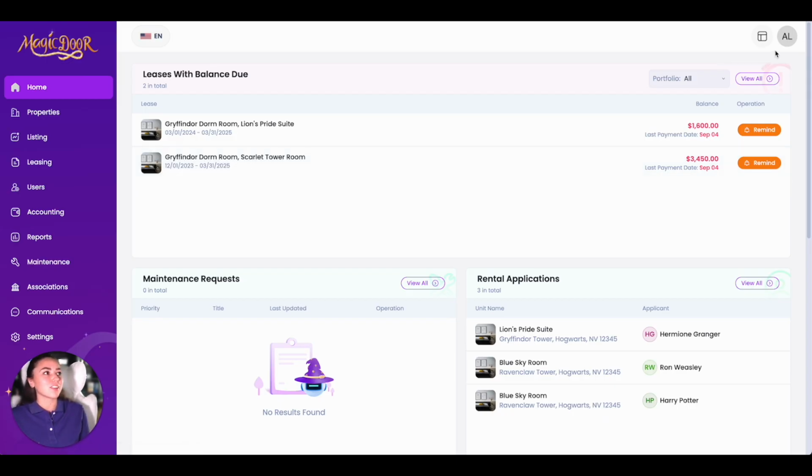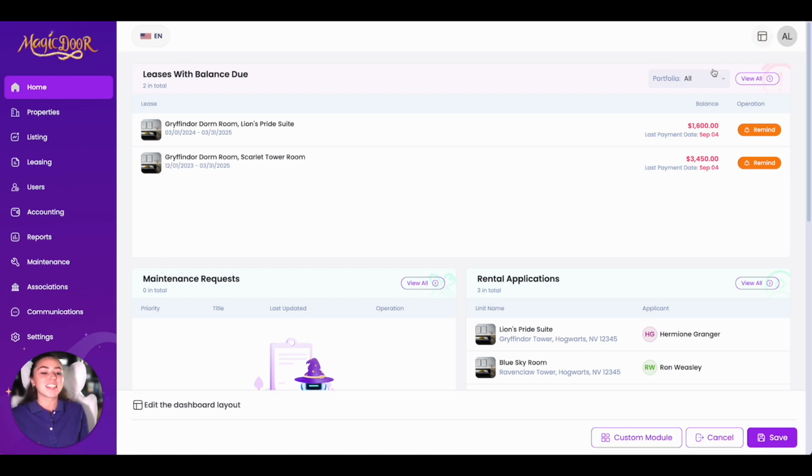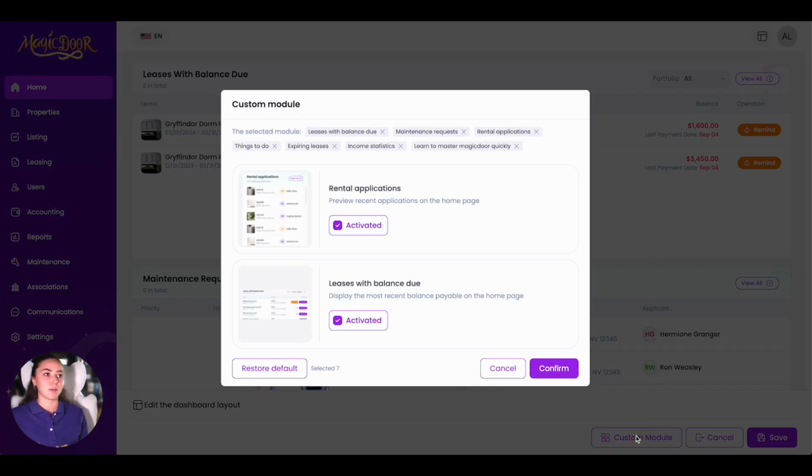If you go up here to the upper right hand corner, you'll see this instrument panel layout. Click this button. This is going to bring up a little dashboard down here where you have a few buttons. You have cancel, save, custom module, and edit dashboard layout. First, I'm going to show you the custom module. So go ahead and click that button.